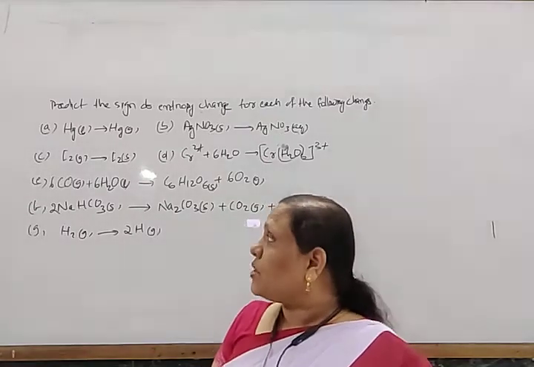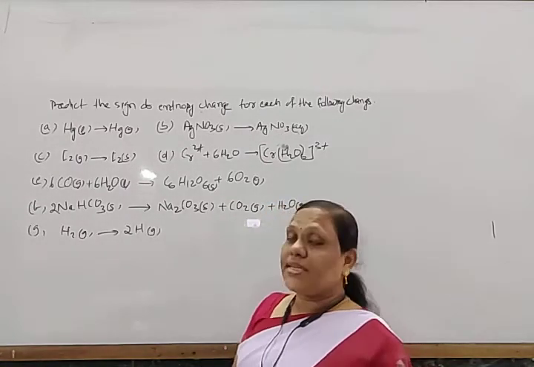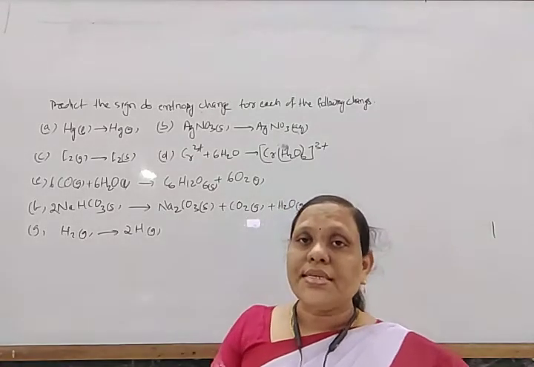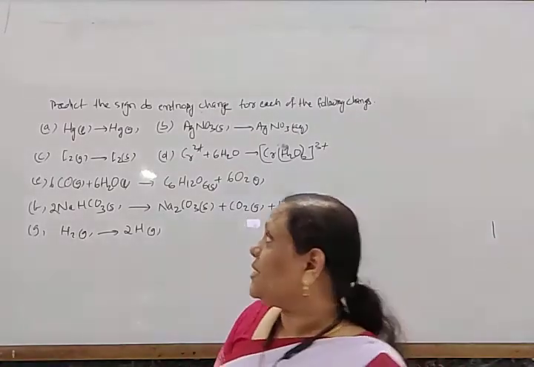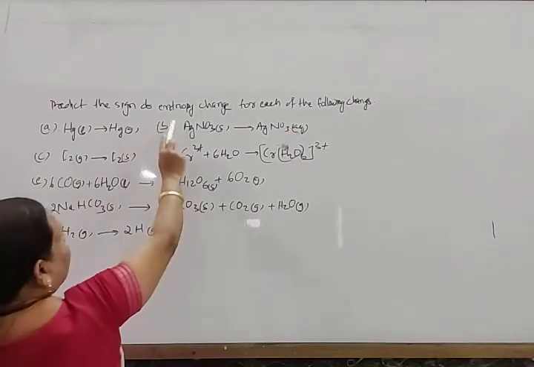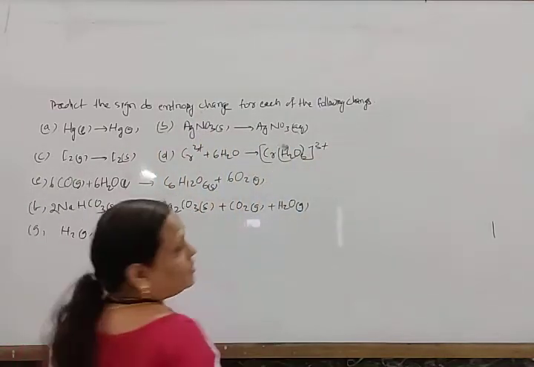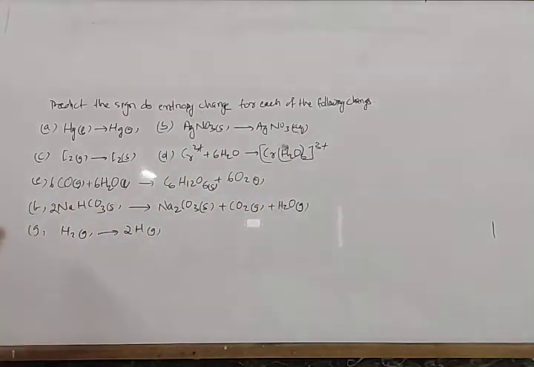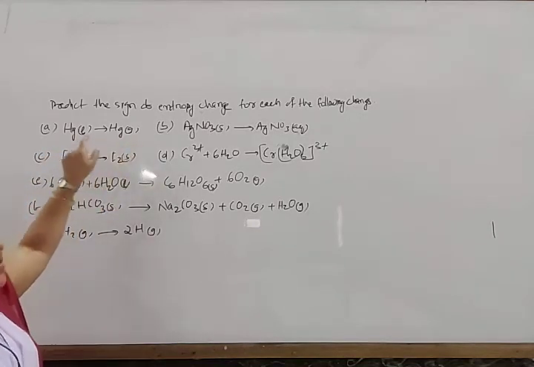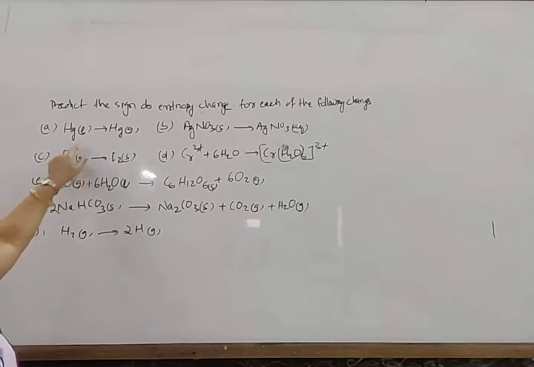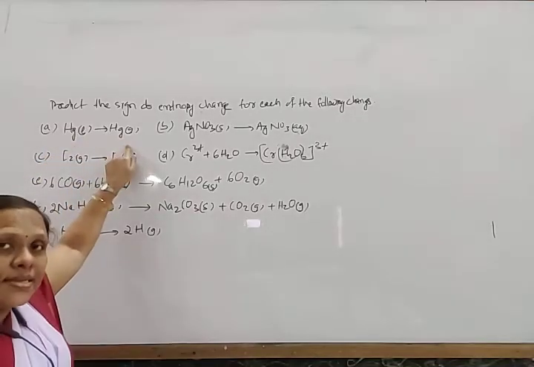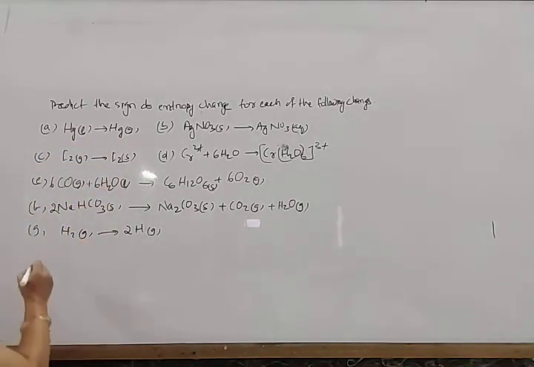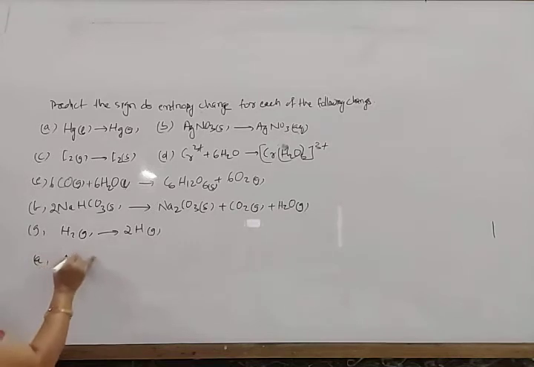In which cases is there an increase in entropy? You have to decide the sign of the entropy change. Predict the sign of entropy change for each of the following changes. Given mercury liquid to mercury gas: as the phase changes from liquid to gas, its entropy increases. So in this case, del S is positive.